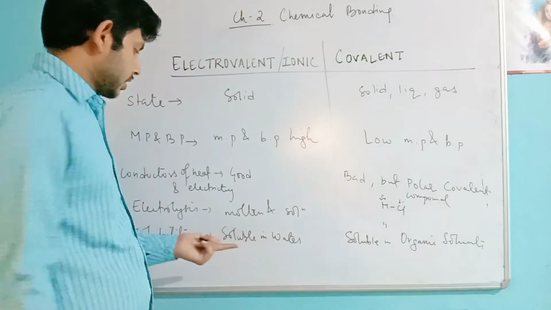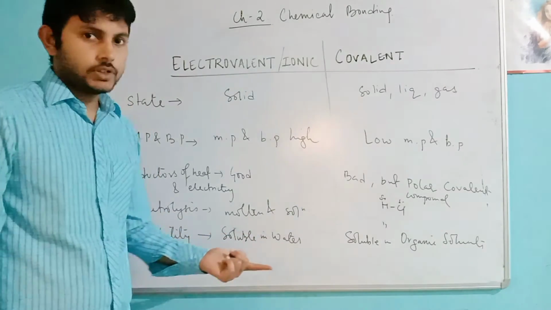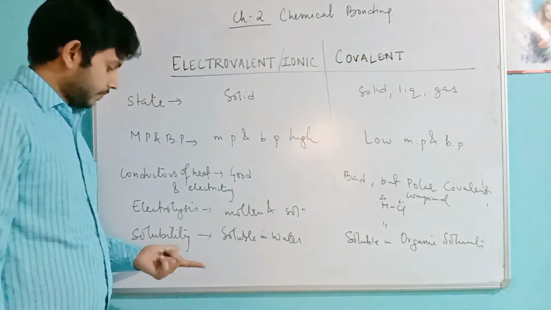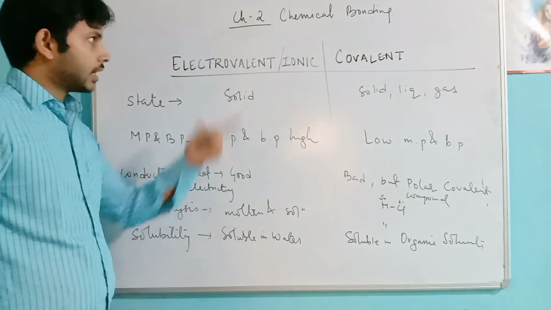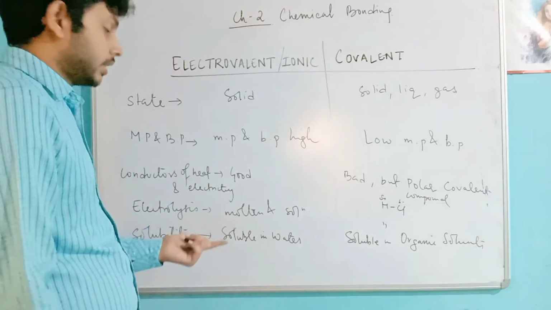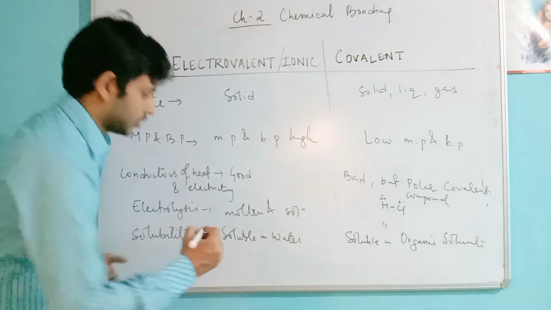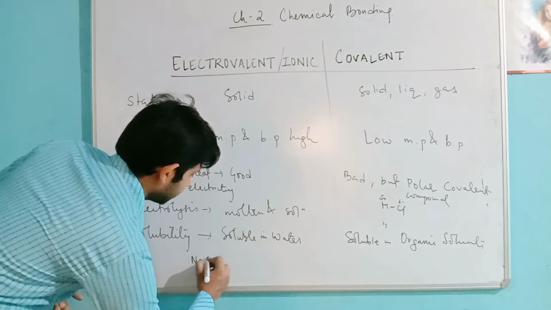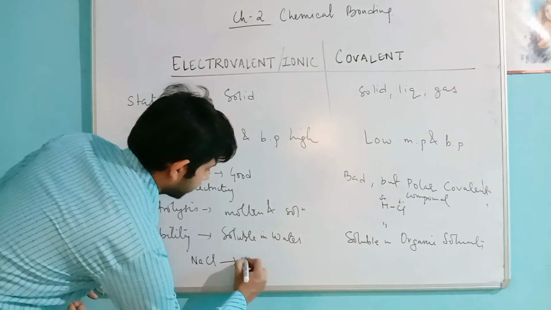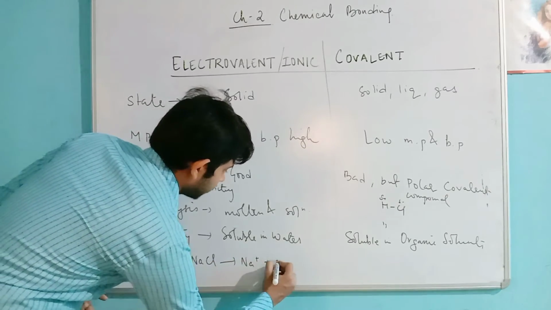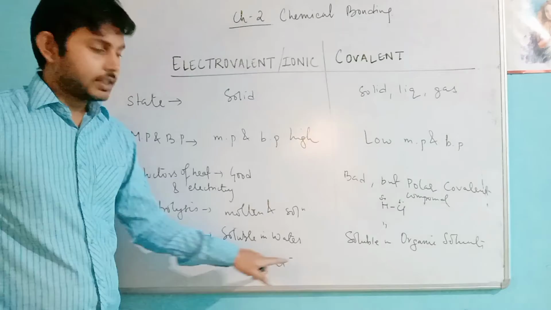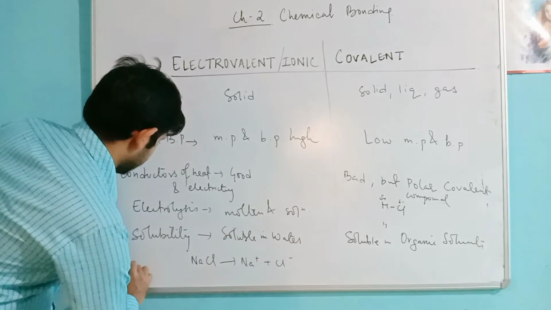One more difference: electrovalent compounds undergo dissociation, like sodium chloride. Separation of ions takes place, dissociation.